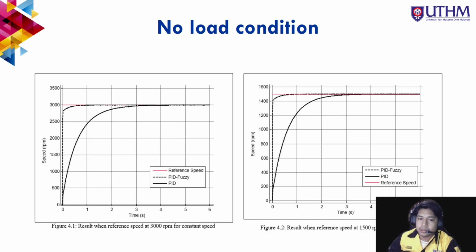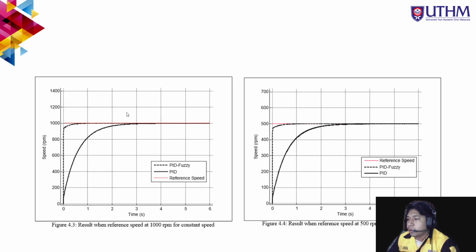So for the results, for the no load condition, firstly, this project runs the simulation with no load applied, or constant speed, for the BLDC drive system using the PID and PID fuzzy controllers separately. The testing conditions for this project are 3000 RPM, 1500 RPM constant speed, 1000 RPM and 500 RPM.